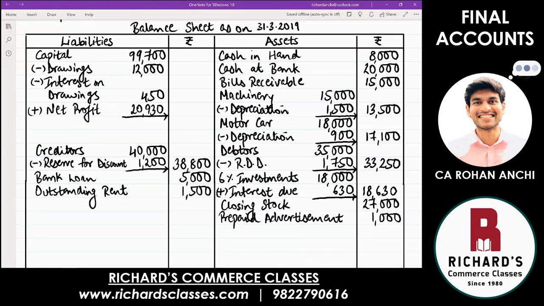Remember, two figures have to be subtracted. We'll just put it in a bracket so that you know these two figures have to be subtracted, and tell me the capital in the outer column. 1,01,180. 1,08,180.